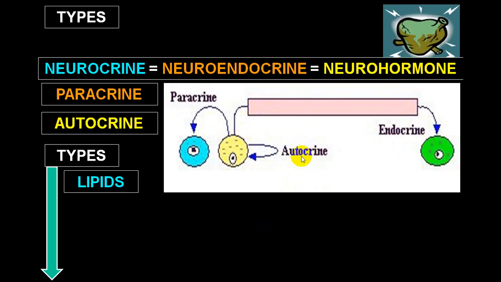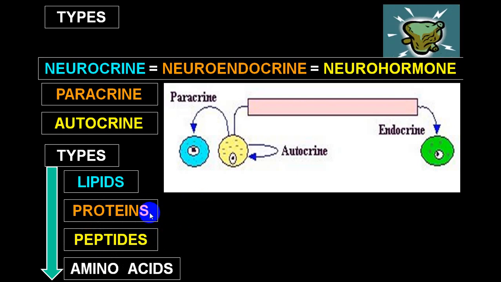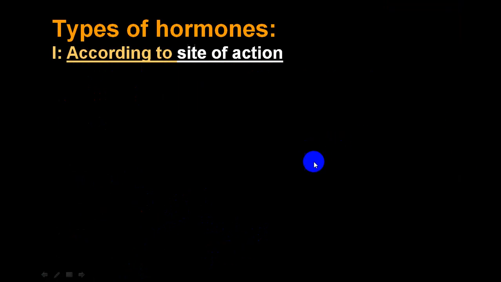system in endocrine. We have already told you 3 classical examples, but some people divide into 4 groups: lipids, proteins, peptides and amino acids. Usually protein and peptides are the same. They belong to similar groups. So lipids, protein and peptides, and amino acids. These are the three basic groups chemical-wise.